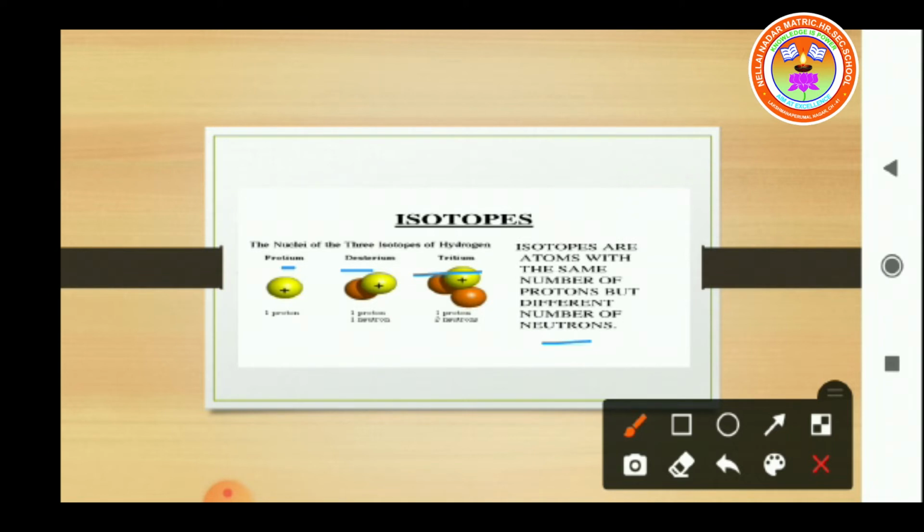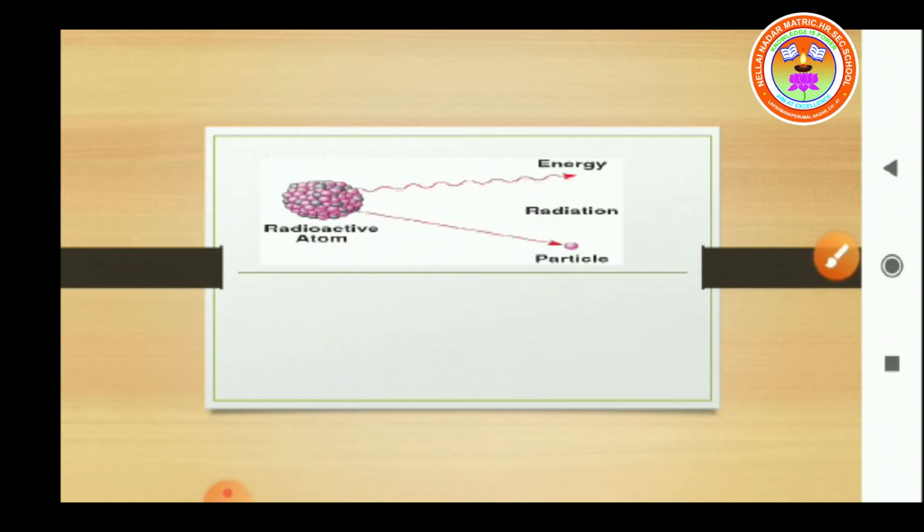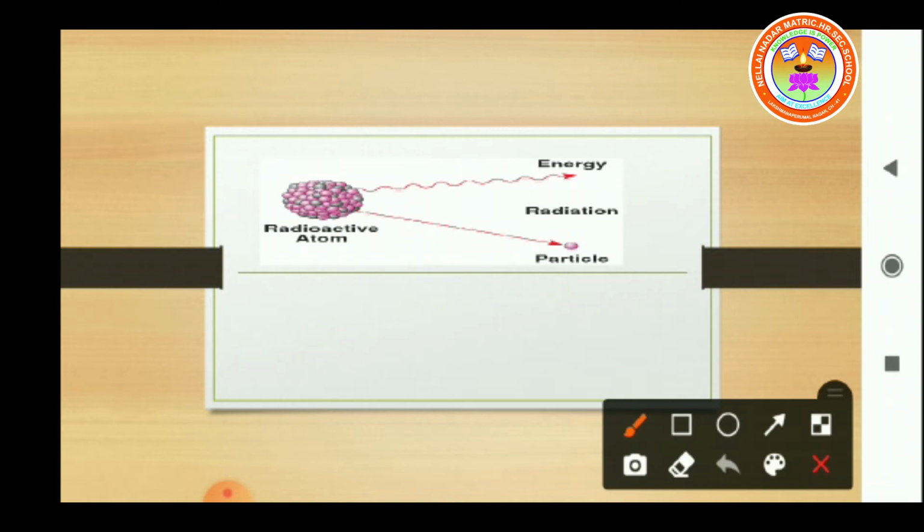Students, do you know whether isotopes are stable or not? See here, some isotopes are stable and stay forever. These are the elements that we can see around us and find in nature. But some of the isotopes are unstable and they undergo disintegration by losing their energy in the form of radiation.